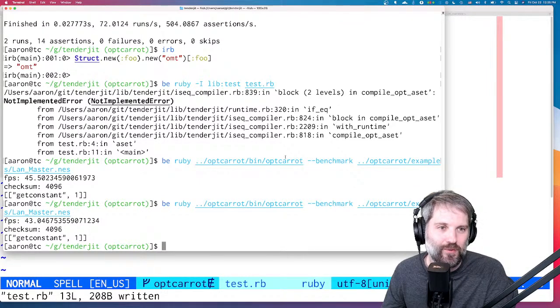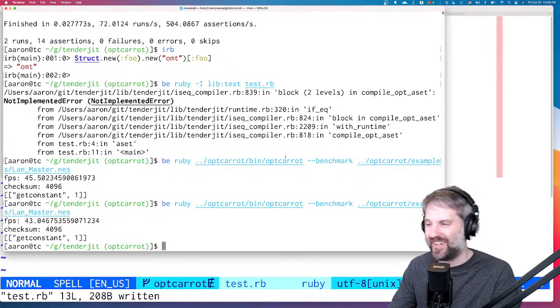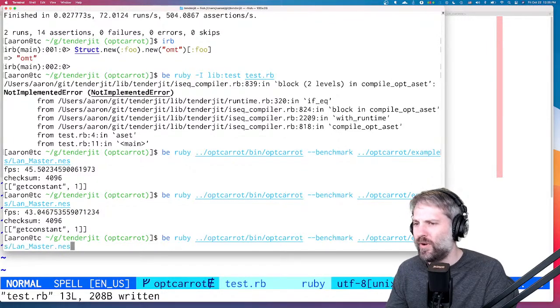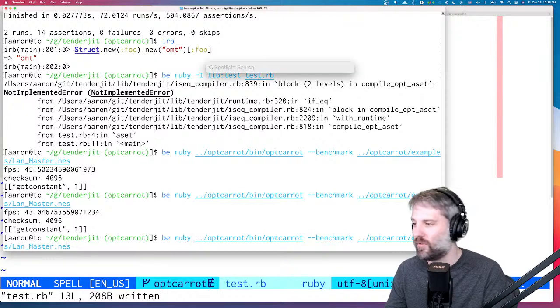You could add TenderJIT in production. Yes. Totally chaos engineering. Yes. We could. Okay. Let's run this with, yeah, I have no idea why this is not working. So we should probably figure that out.